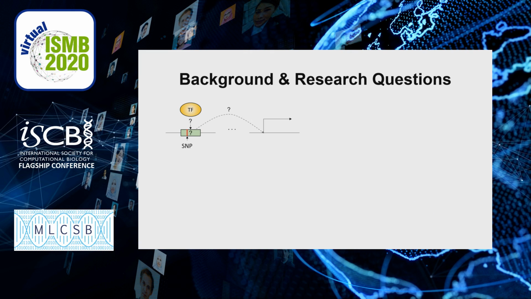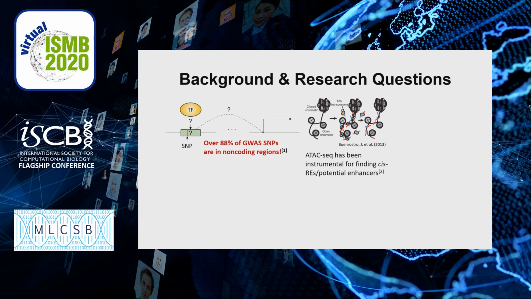To give a little bit of background, single nucleotide polymorphisms exist across the genome and are often difficult to characterize due to being within non-coding regions of the genome. In fact, over 88% of GWAS SNPs are in these non-coding regions, leading to questions as to whether or not these SNPs are dysregulating cis-regulatory elements, whether or not transcription factors are binding to these regions, or what genes these SNPs could be regulating. With the introduction of ATAC-seq, researchers have been able to investigate accessible regions of DNA which could be overlapping these non-coding regions and give evidence that these non-coding regions correspond to specific cis-regulatory elements or potential enhancers.